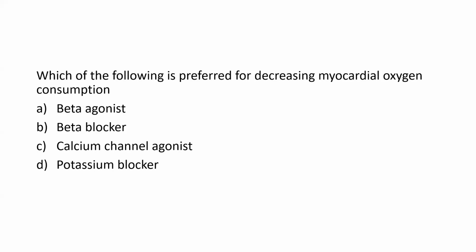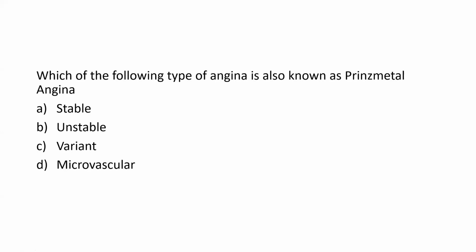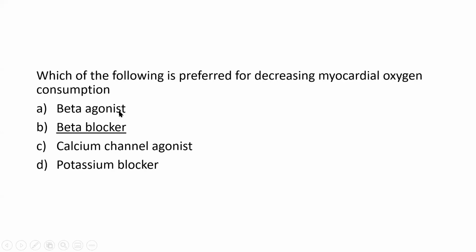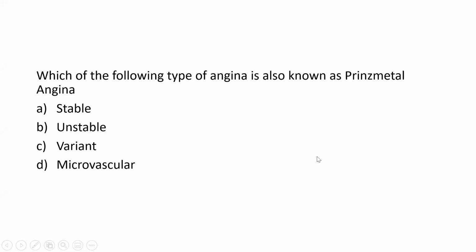Which of the following is preferred for decreasing myocardial oxygen consumption? Beta blocker. Anyone else? Okay, beta blocker. Next. So I'll just show here beta agonist. We have not seen that; definitely beta blocker is something we have seen. Calcium channel agonist, no. Calcium channel blocker is given in angina. Potassium blocker, no. Potassium opener is given in angina.